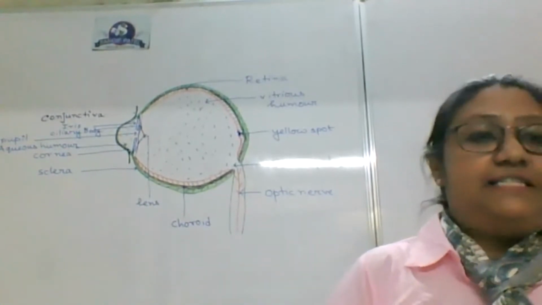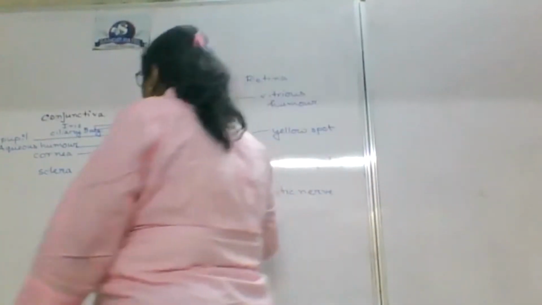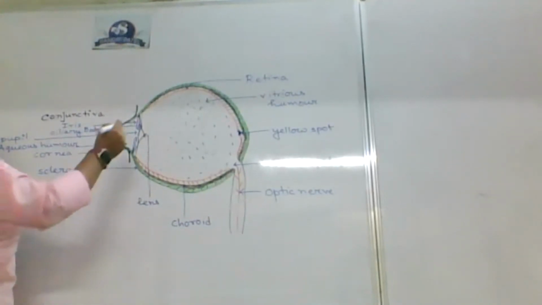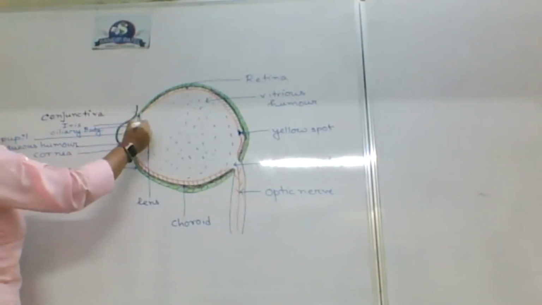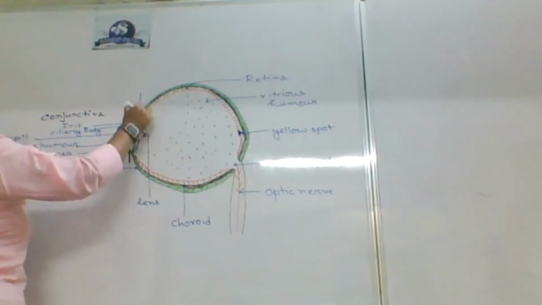I must mention here the ciliary muscles and suspensory ligament. The ciliary body has two parts.